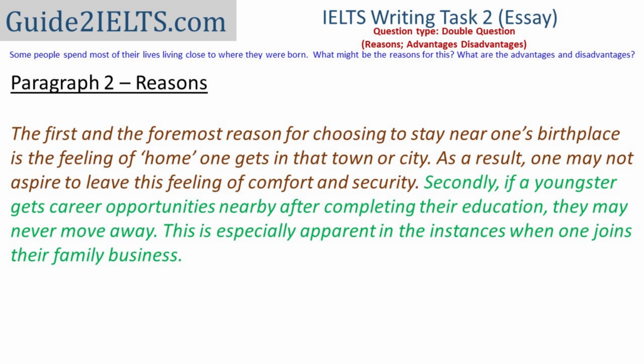Instead of saying if a person gets career opportunities, I've written if a youngster gets career opportunities. So we always need to be on a lookout of places where we can replace people or person with something specific. A person getting their first career opportunity after completing their education will most probably be a youngster. So which is why I've used the word youngster here. And family business is an example of such a career opportunity. Instead of just saying, for example, a person may have family business and therefore join it, I've started this example as this is especially apparent in these cases.